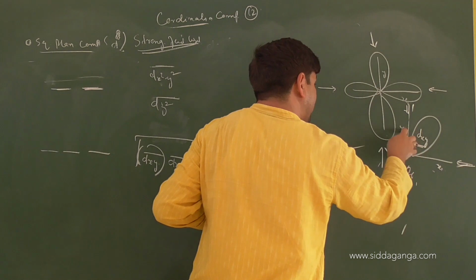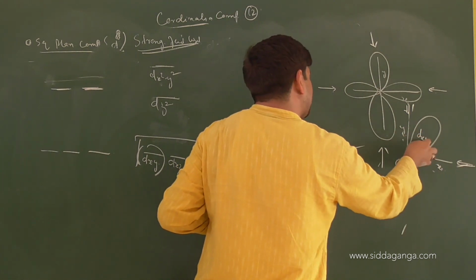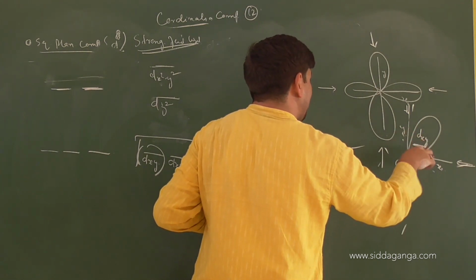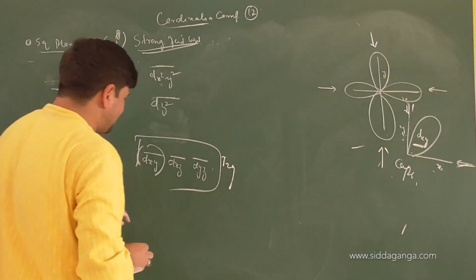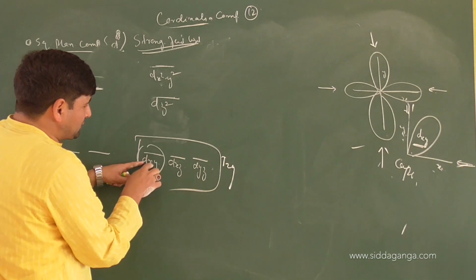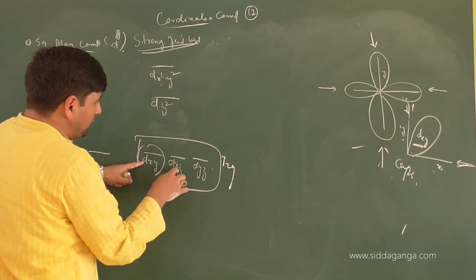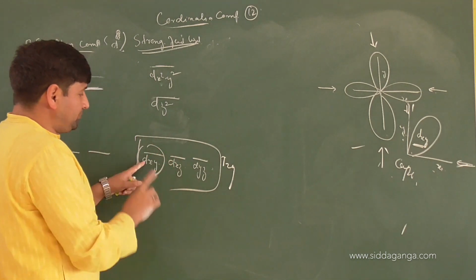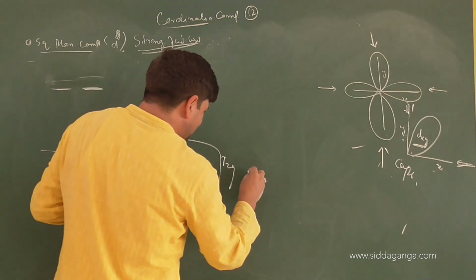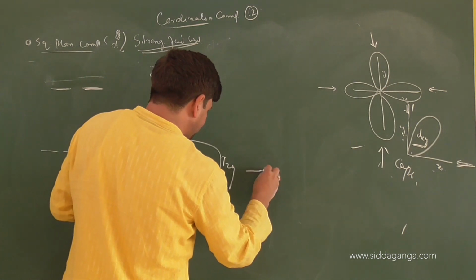X square Y square is affected more, but DXY will be affected to some extent a bit more compared to the other T2G sets. As a result of that, the energy of DXY will be a bit higher compared to DXZ and DYZ. And sometimes in strong fields, the splitting is so strong that the breaking order will be like this.